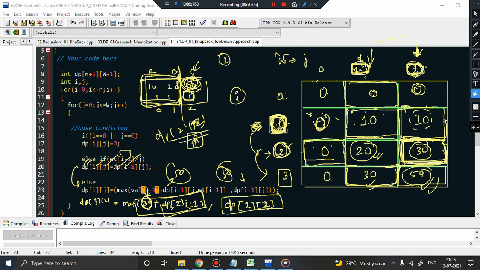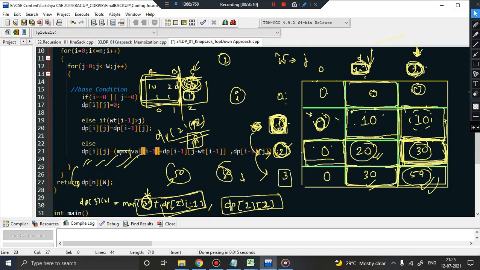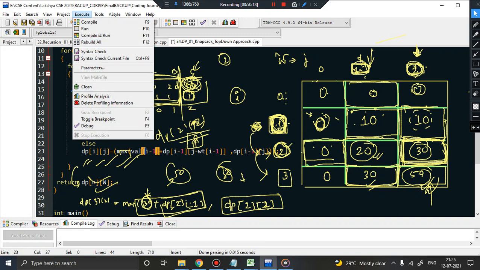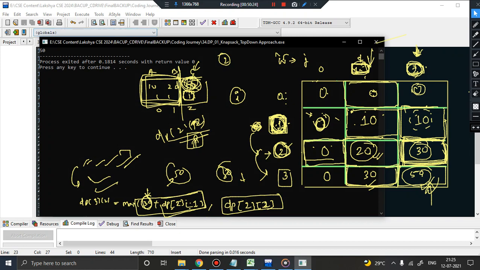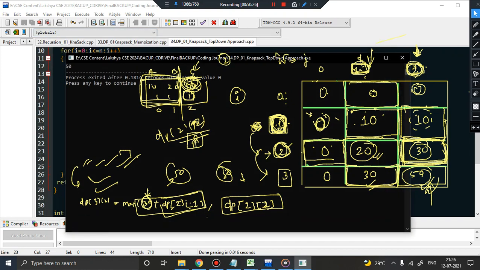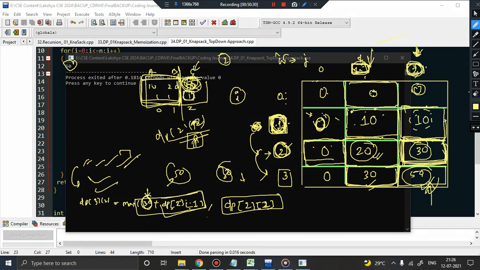So I hope you can see dp of n comma w being returned, because this is nothing but dp of n comma w, right? If you just compile and run this code, I have already compiled and run this code, you can clearly see the answer to this question is 50, and we solved this particular problem by all the 3 approaches. So with that we come to the end of this 0/1 knapsack problem. We have discussed everything in great detail, and I hope this video was helpful.